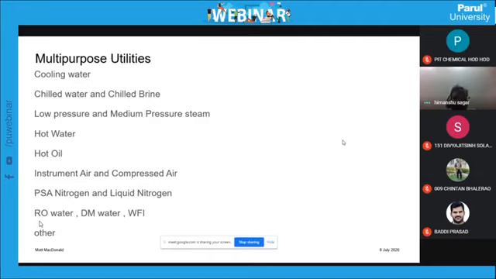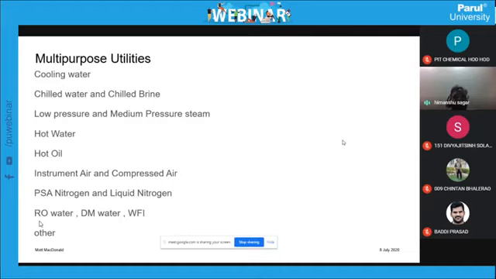There are a number of herbicide products and pharmaceutical products which are very heat sensitive. Why is it sensitive? When you heat up to 100° temperature, the product color will change from pure white to a slight yellowish color, and that doesn't allow anybody to sell that product in the market.